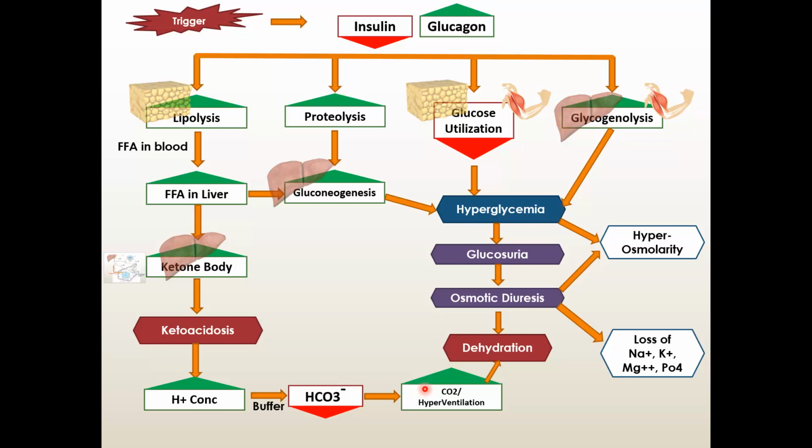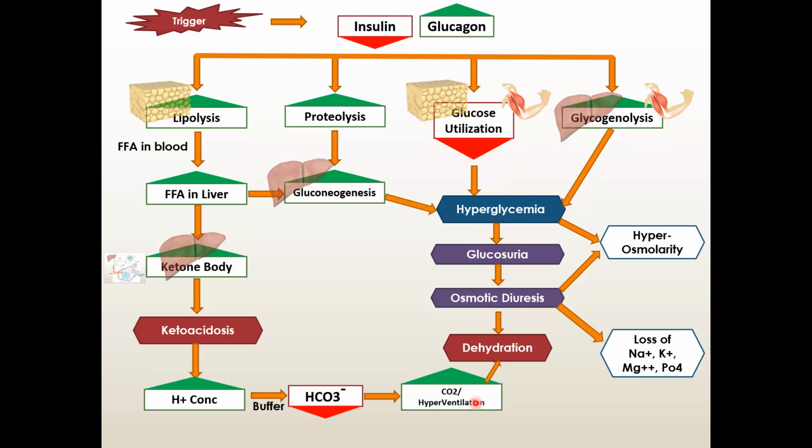But this carbon dioxide, what will happen? You can see the green mark, carbon dioxide is increased, and that will be expired via the lung. So the lung will try to get rid of this carbon dioxide. If you have more carbon dioxide inside your body, the lung will try to ventilate again and again, so hyperventilation will occur, and there will be loss of carbon dioxide. The carbon dioxide will not get lost alone.